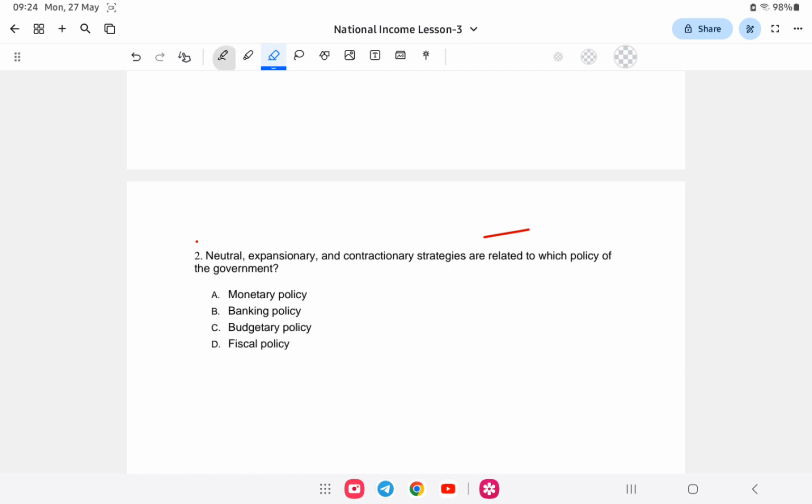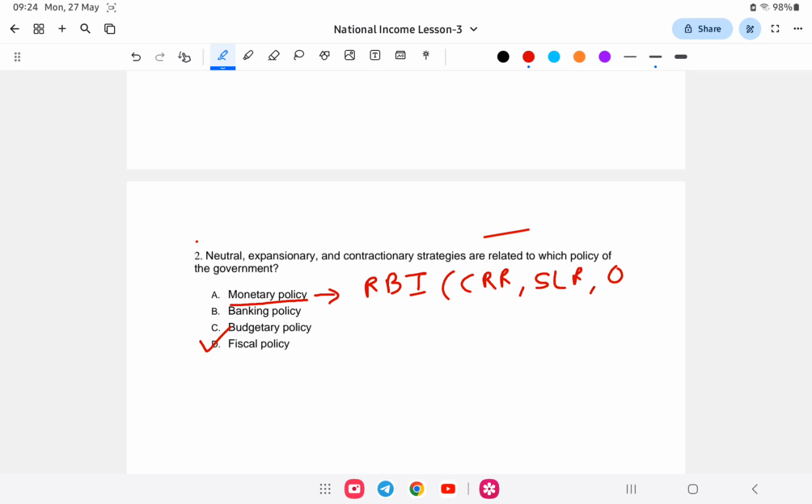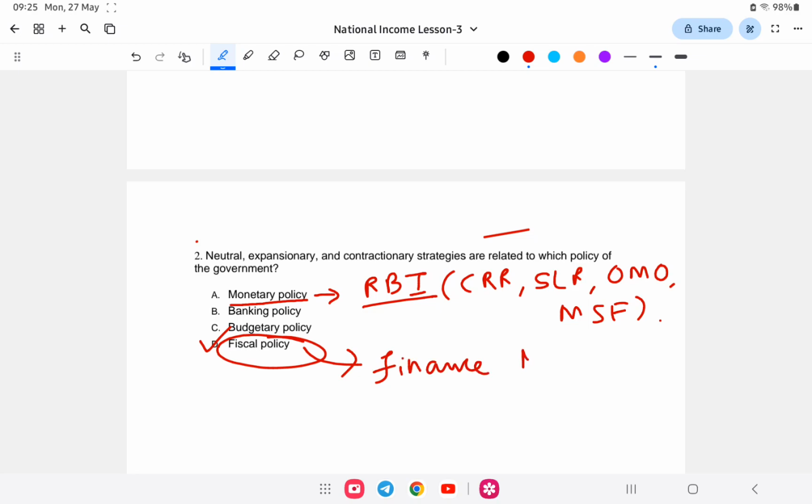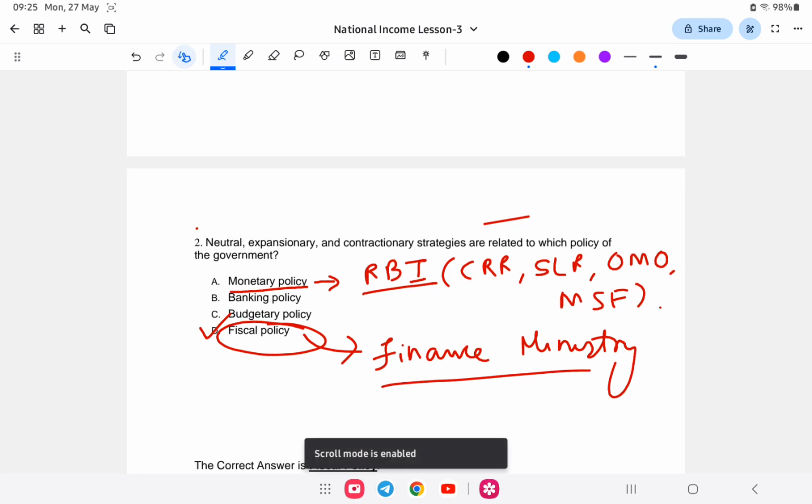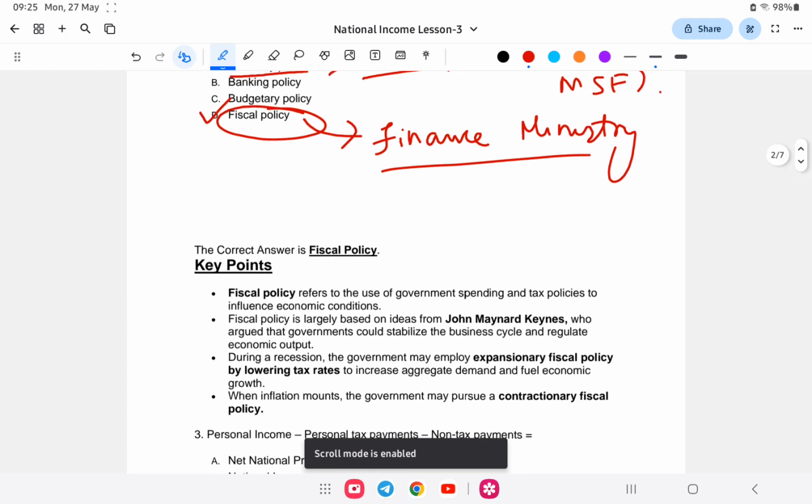So this is related to the fiscal policy of the government. Monetary policy is related to the Reserve Bank of India, which includes the cash reserve ratio, statutory liquidity ratio, open market operations, and marginal standing facility. So these are some of the monetary policies of the RBI. Fiscal policy is totally related to the government, especially the finance ministry. The finance minister and the government as a whole are responsible for fiscal policy. So let us study the fiscal policy.